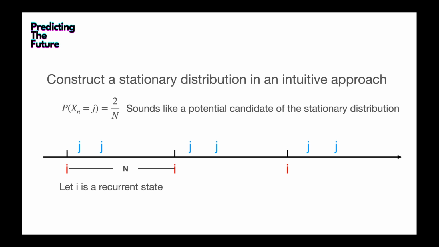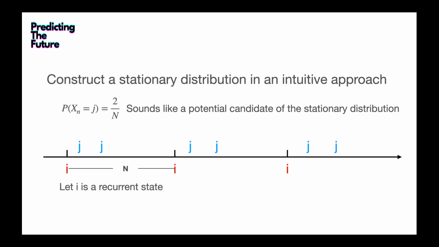If we simplify this random process and look at the transition as a constant, not a random process but a fixed process, state i will always return to state i after a fixed number of steps, let's say n. So i will be back to i in n steps. And during that period, in the middle of that process, other states occur, let's say state j, state k, and so on.